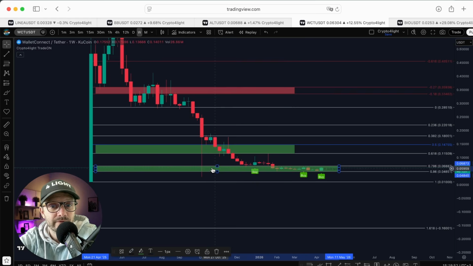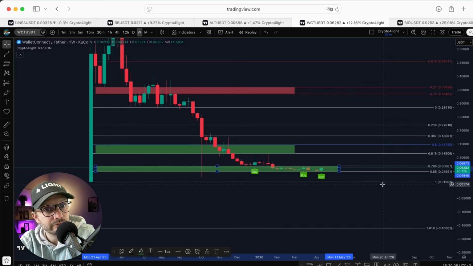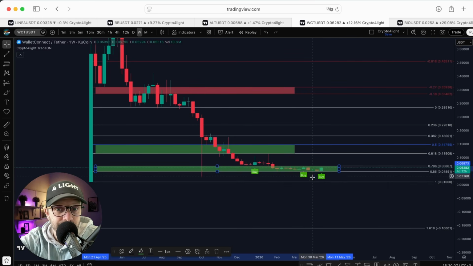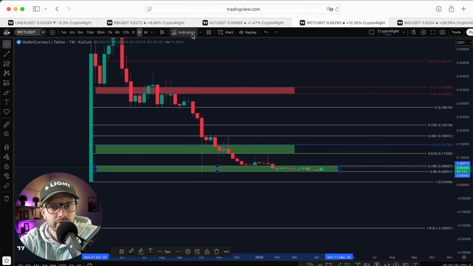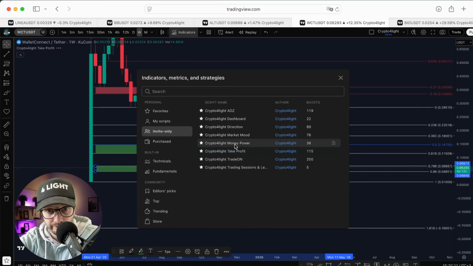So here was a dump on Donald Trump at 2 cents 8. And now we hold the line inside this zone. Invalidation is a drop under 1 cent. Up to you, buy or not. Now we're in the zone of interest. Buy, bounce, buy, bounce. Buy or not, it's up to you. Distribution is here, 33, 35. Zones relevant. Trade on, I showed you. Take profit, money power.